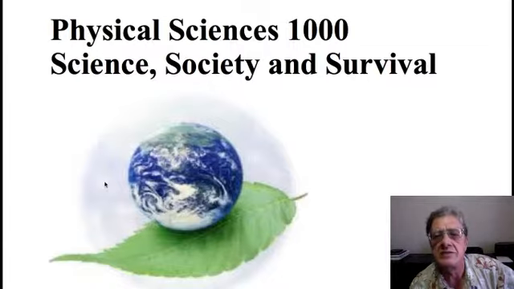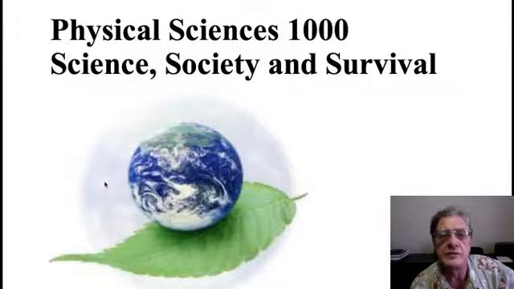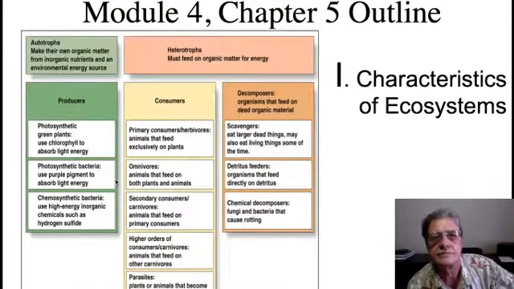In Chapter 5, we're going to look at how matter and energy flow through an ecosystem so as to keep it operating. And we're also going to look at what happens when there is a major disturbance to this flow and to the normal operation of the ecosystem, and study how an ecosystem can come back from rather dramatic changes to its environment.